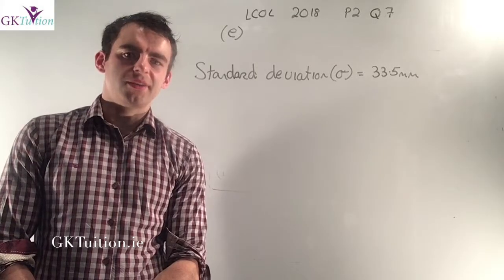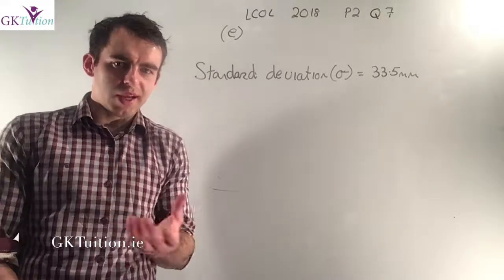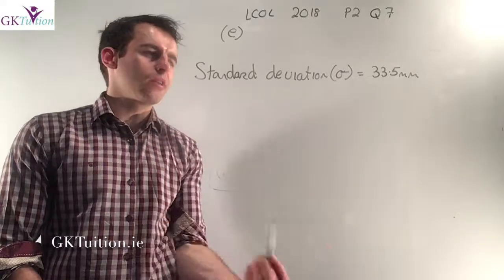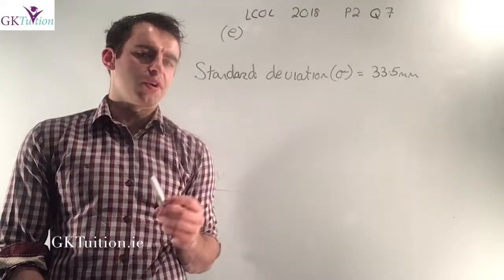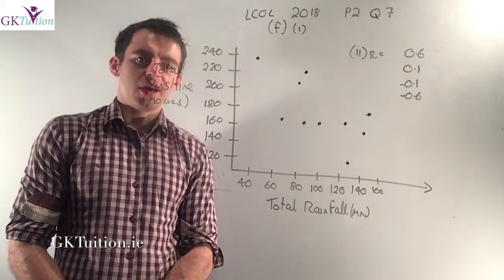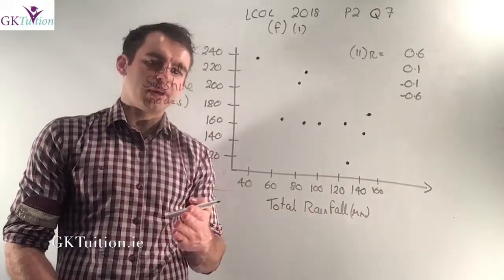In part E, you're asked to work out the standard deviation of rainfall. Now you can just plug that into your calculator. If you just put in all the rainfall data, you'll be able to work out the standard deviation is 33.5 millimeters.